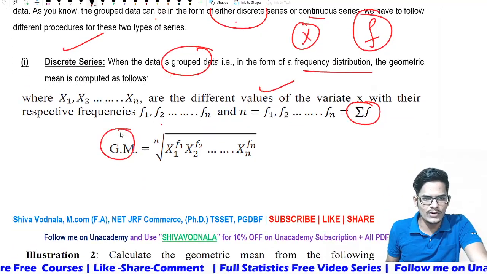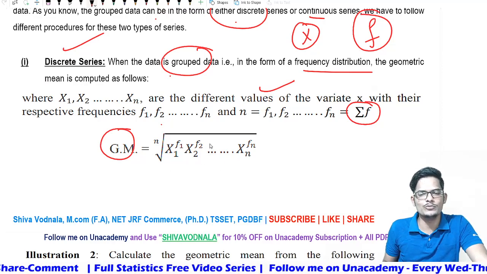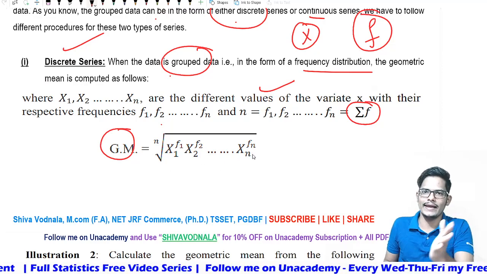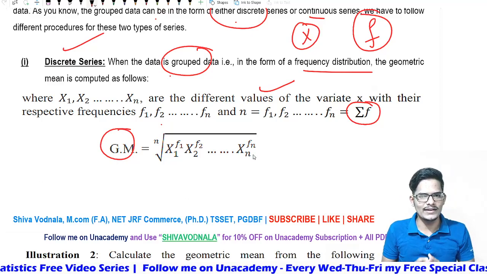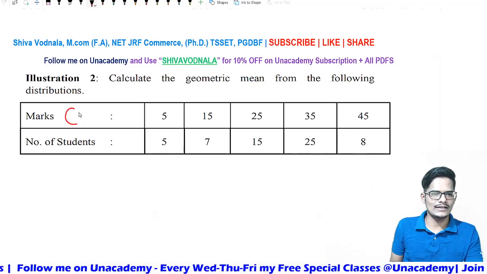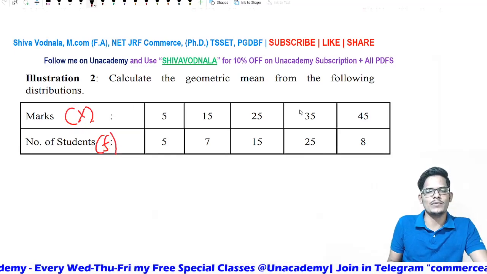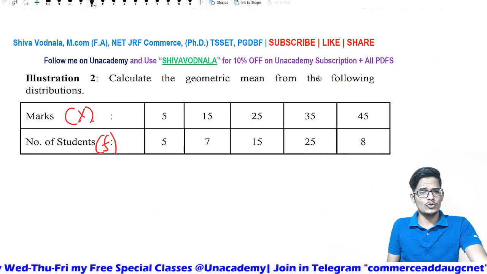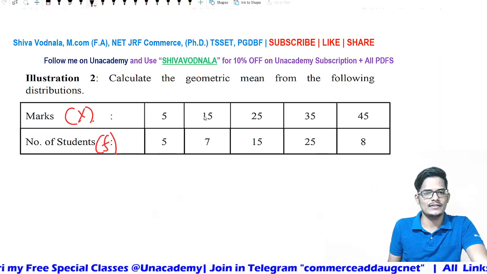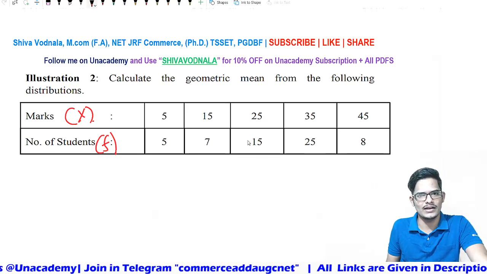The geometric mean formula is equal to the nth root of x1 power f1, x2 power f2, and so on, xn power fn. How to identify it? Let us take one simple example. This is the x, marks are given, and the frequency is given, the number of students. Those who got 5 marks, 5 students are there, 15 marks, 7 students are there, 25 marks, 15 students, like that they have given.